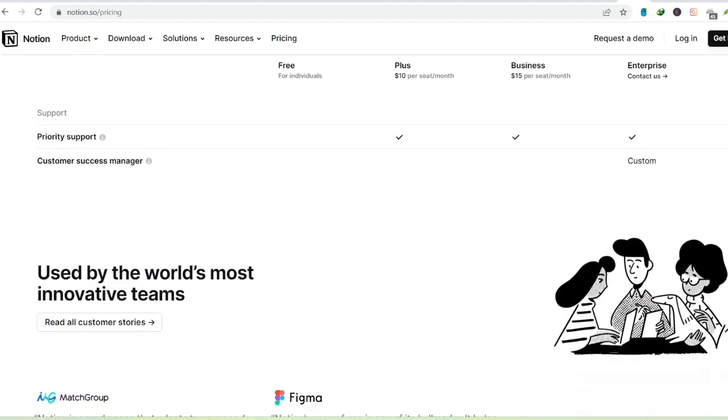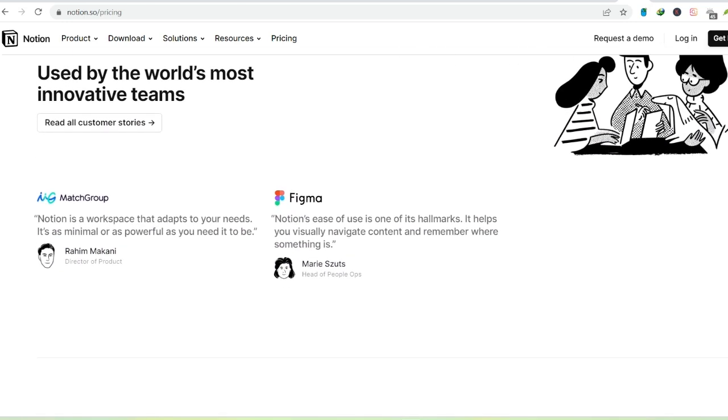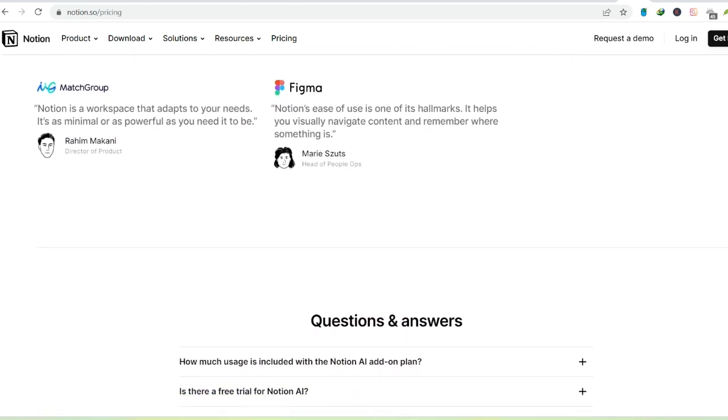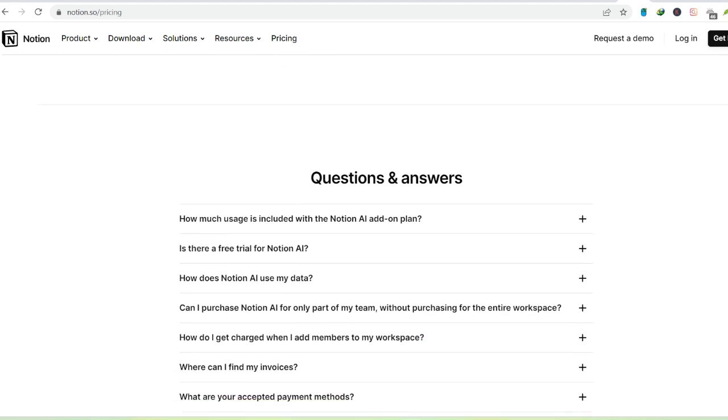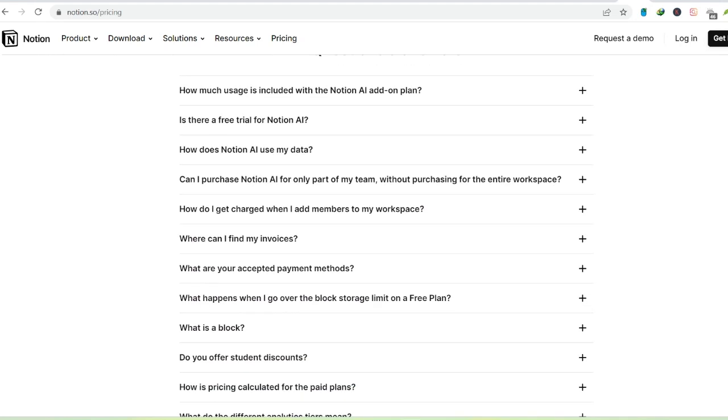Ultimately, Notion's free plan is a fantastic starting point for anyone looking to boost their productivity and organization. So, unleash your inner organizer, explore the free plan's potential, and see if Notion becomes your forever productivity buddy.